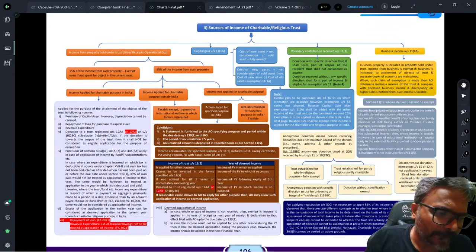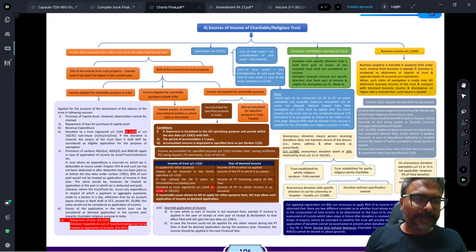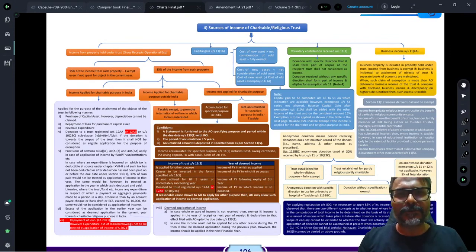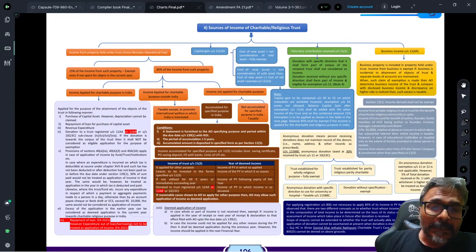Now, students, we will enter into one of the most important topics, and that topic is trust taxation. We will be revising this trust taxation with all the permutations and combinations involved. As you are all aware, every attempt this topic has a coverage of around 8 to 10 marks of practical questions. So we have a 10 marks question or case study in every examination. I will be dividing this topic, students, into 3 parts.